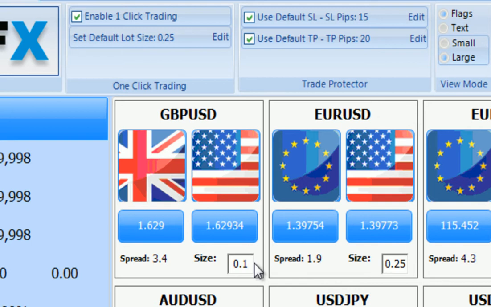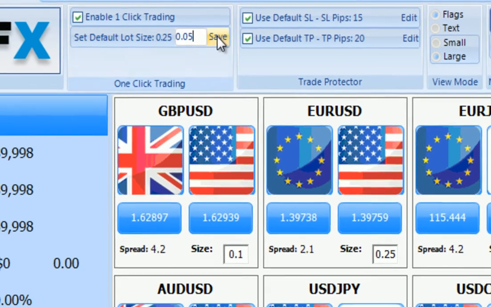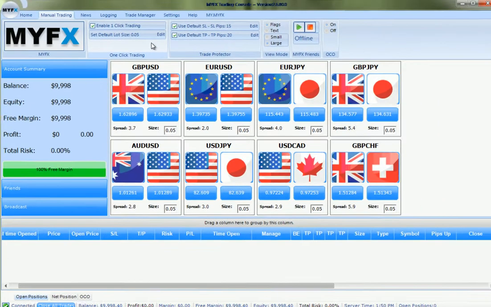Now, even though we will still be able to use the one-click trading feature by clicking on the flag icon, our position size for this pair will reflect what we have manually entered in the size field. If we ever need to reset all size fields back to a default setting, simply edit the one-click lot size and save it, and all pairs will be updated to that setting.